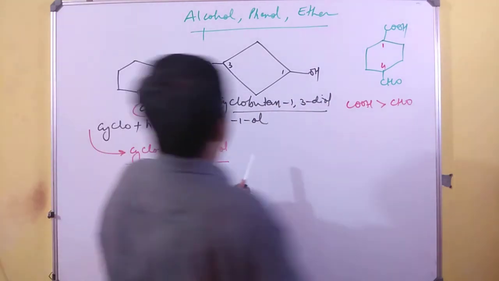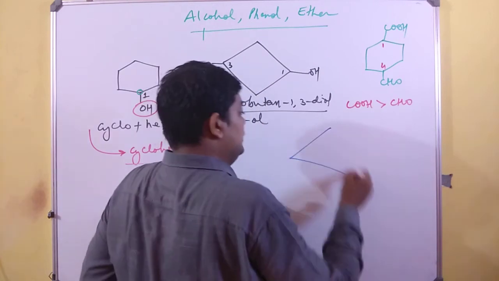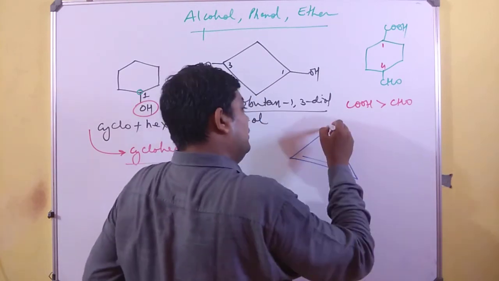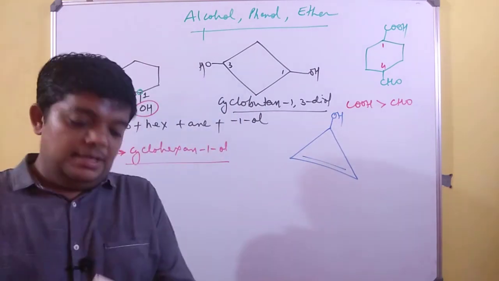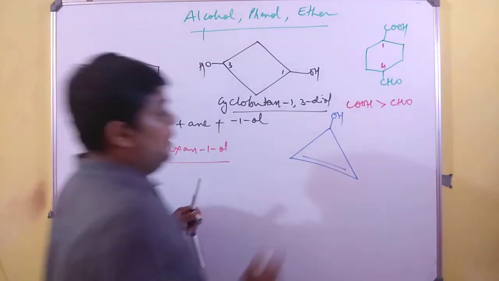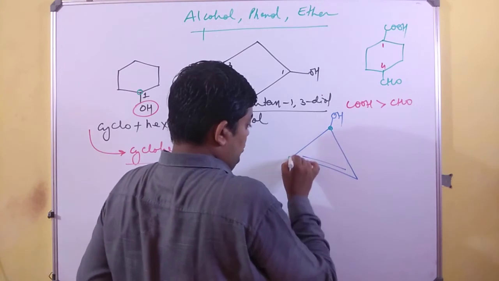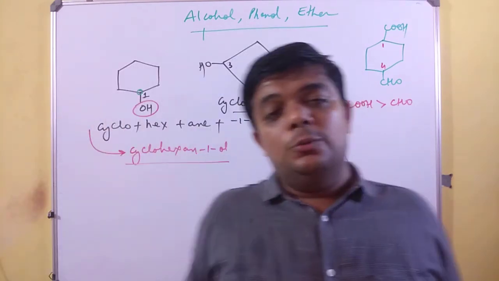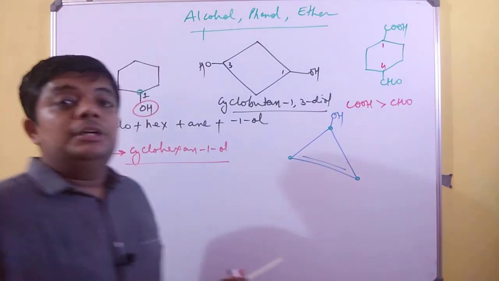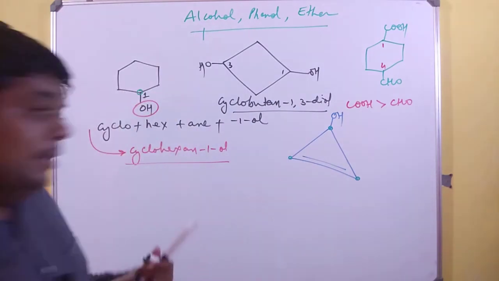Taking another example over here, dear students, this is the double bond and this is the OH. Now comes the rule of IUPAC nomenclature. You have 3 carbons over here. You have a double bond between 2 carbons and the OH functional group on 1 carbon, which has to be the most prior carbon.